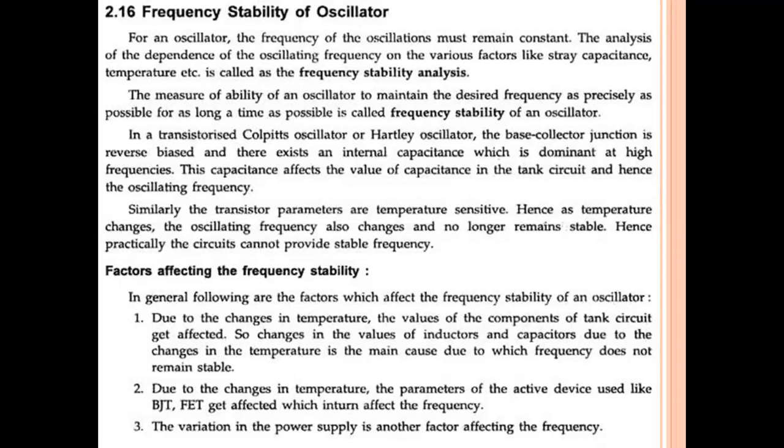Because of the temperature variation in the atmosphere, let us consider the temperature is not constant and it changes. Because of the temperature change, the values of the components in the tank circuit, means the LC circuit, are affected. If you take a Hartley oscillator or a Colpitts oscillator, in the feedback network we have some inductors and capacitors, so the values of the inductor and capacitance may change. Changes in the values of inductors and capacitors due to the change in temperature is the main cause due to which the frequency does not remain stable.